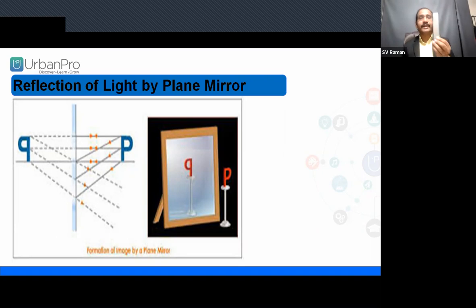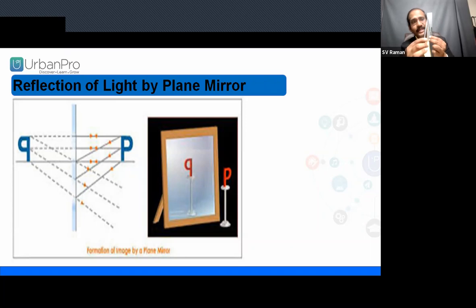Now, for example, this is the plane mirror. Hope everyone is seeing this video. In front of this plane mirror, this is an object. I placed the object in front of the plane mirror, and now you can see the image inside the mirror. The distance from the mirror to where I am placing the object is the object distance. Clear?